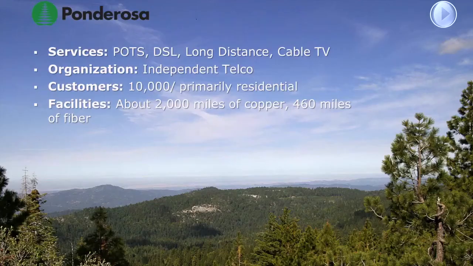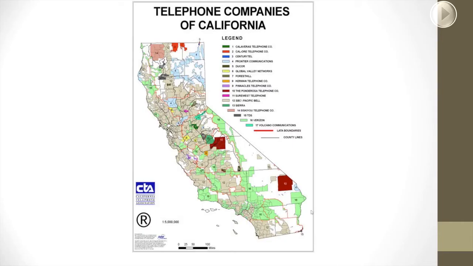Let me talk a little bit about Ponderosa itself. We're an independent telephone company in California offering phone, data, and cable TV to approximately 10,000 subscribers. This map shows all the independent, actually all the telephone companies throughout California, and we're this kind of maroon color here and there. So we cover about 1,700 square miles in the central Sierra Nevada, just outside of Fresno. We're situated between Yosemite and Sequoia National Parks. Although we don't serve those parks, we're right in between them, so it's a beautiful area.